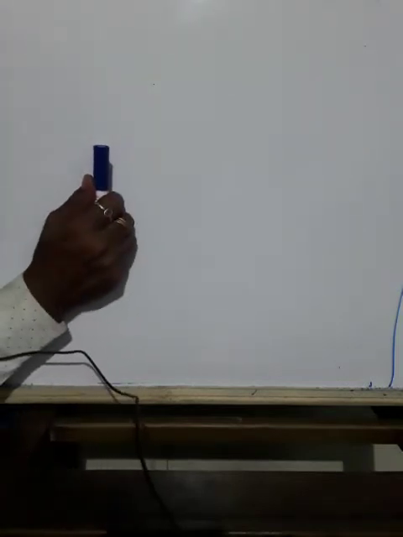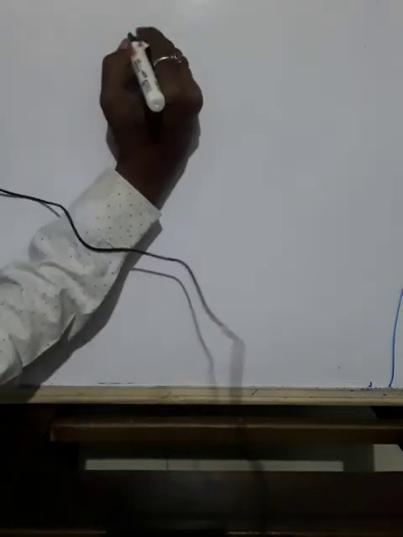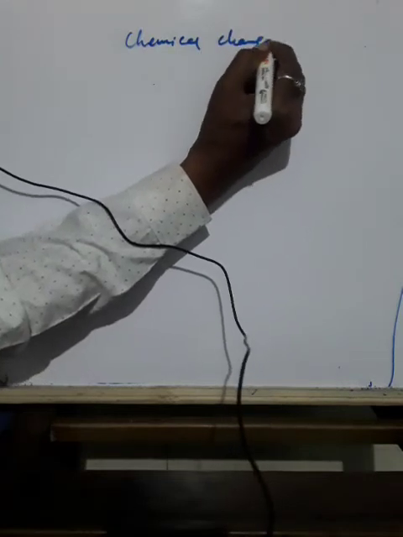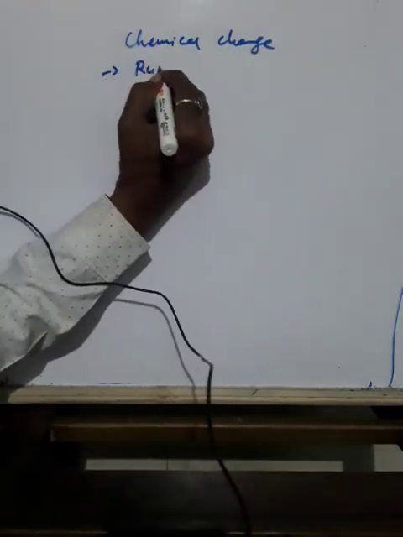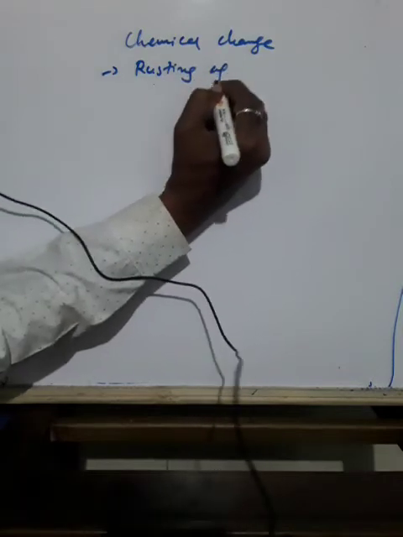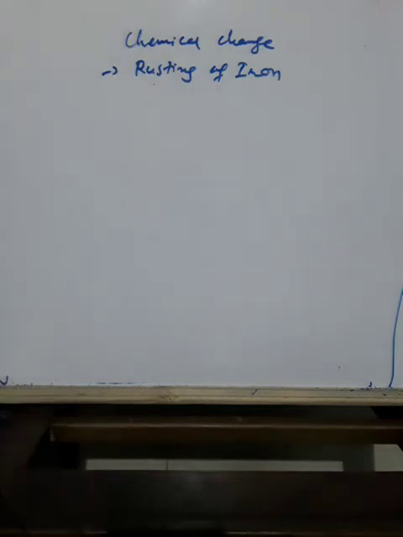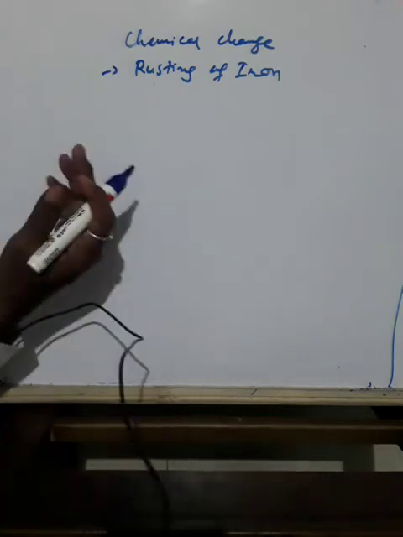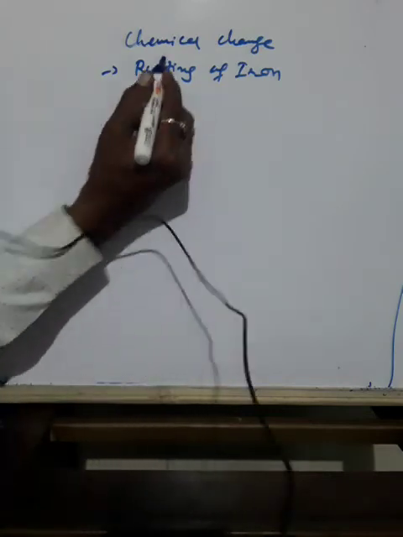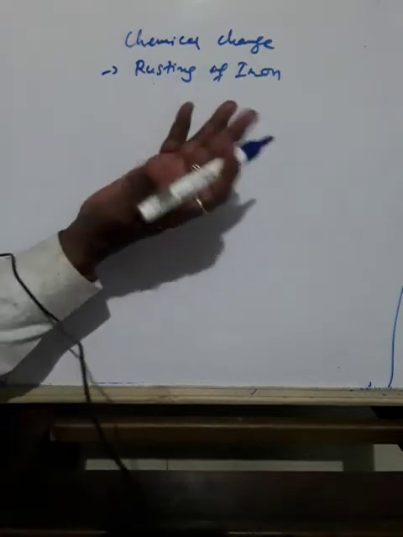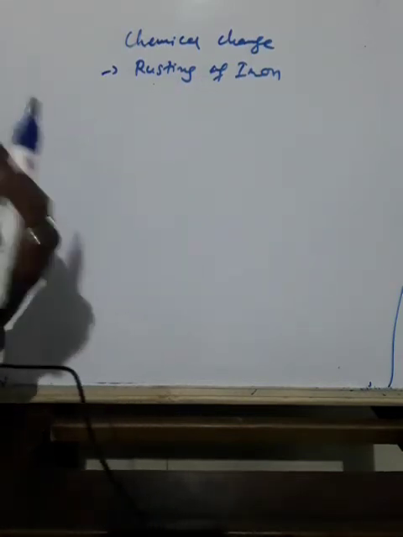A change with which you are quite familiar is rusting of iron. The best example for chemical change which you already observed is rusting of iron. Suppose you have fixed a new grill for your compound, or you have thrown any iron material in the garden. If you observe there after 1 or 2 months, the color of the rods or metal will have changed.